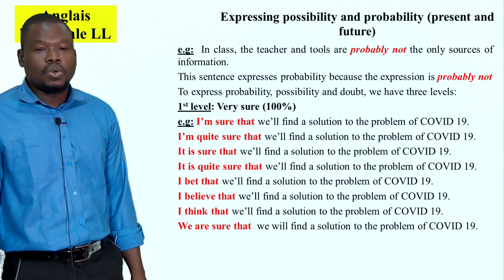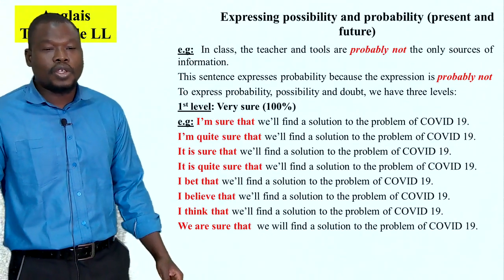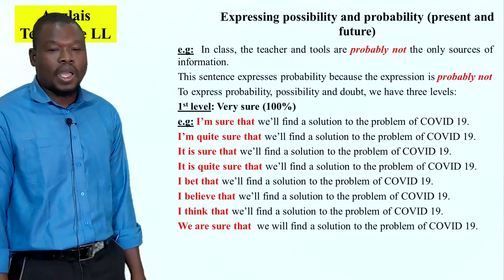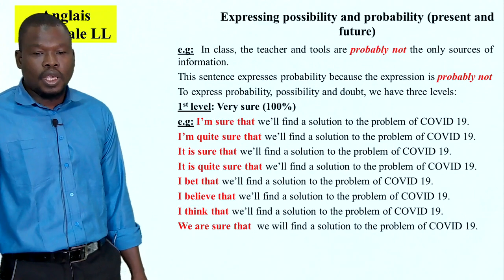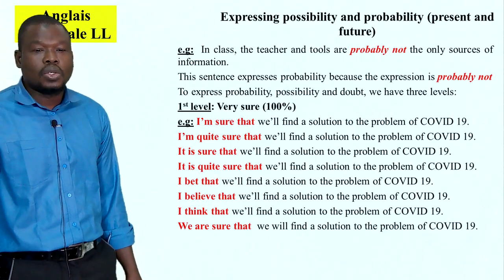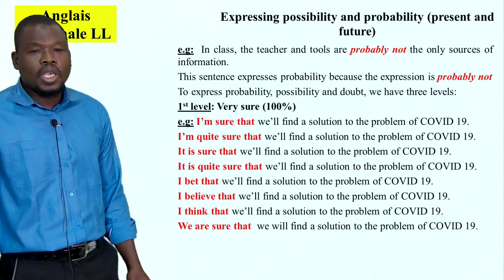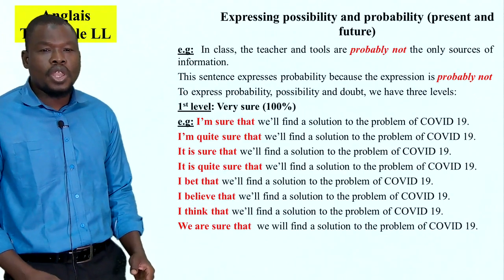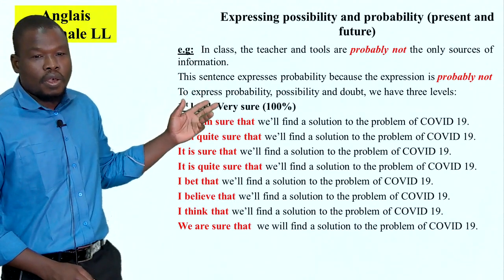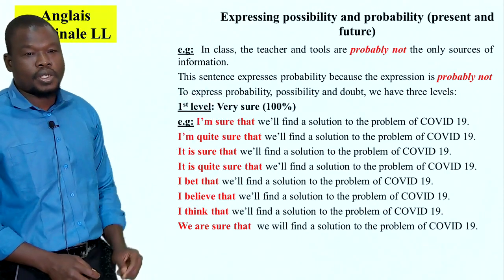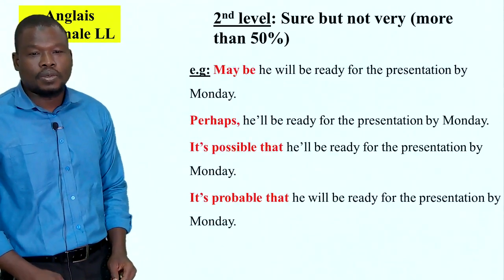I bet we will find a solution to the problem of COVID-19. I believe that we will find a solution to the problem of COVID-19. I think that we'll find a solution to the problem of COVID-19. And then, we are sure that we will find a solution to the problem of COVID-19. Okay, these are expressions to use when you are very sure. As you see on the screen, very sure, 100%. So we can use these expressions for that.